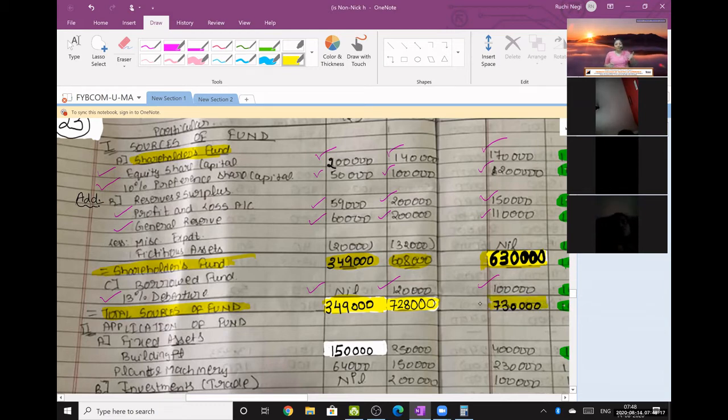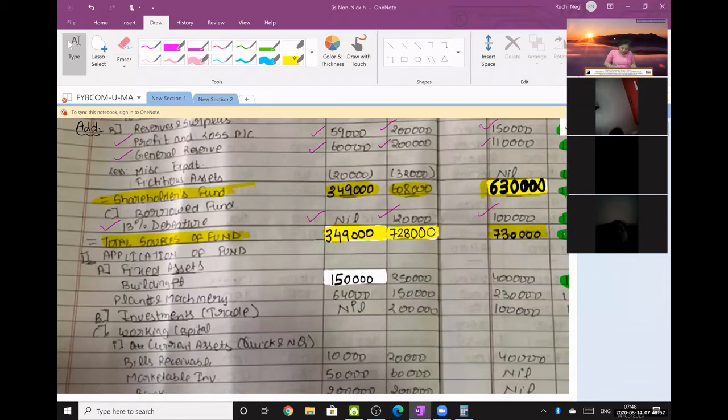Sources of funds is comparatively easier than application of funds, because the breakup of items is very, very limited. Is it clear till sources of funds? Acknowledge it in the chat box. Sources of funds means shareholders funds and borrowed funds, or shareholders funds means equity share capital, preference share capital plus profits less losses. Okay, fine. Thanks, students. Next, application of funds.